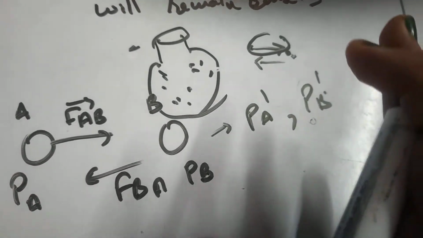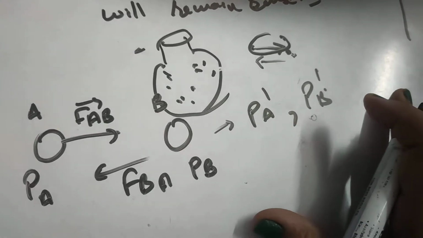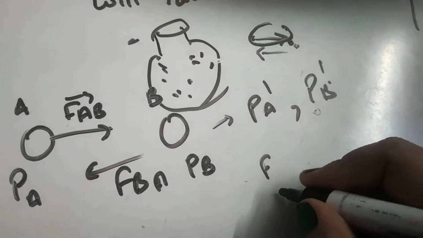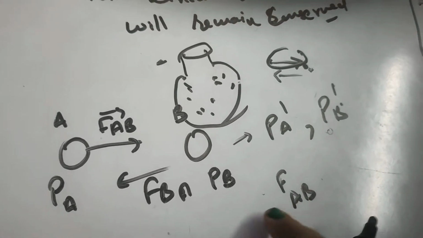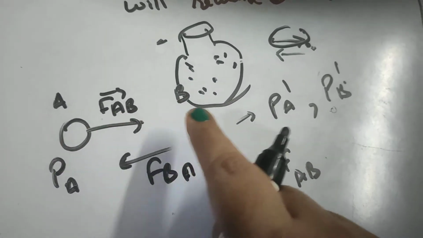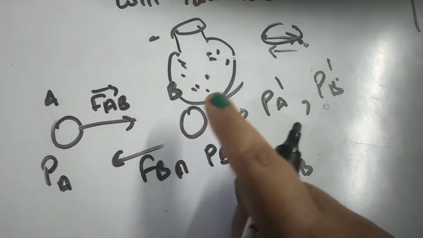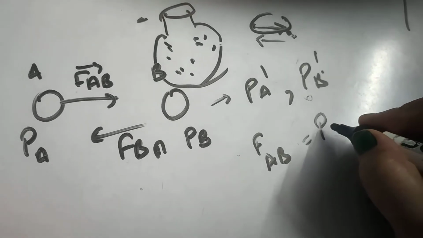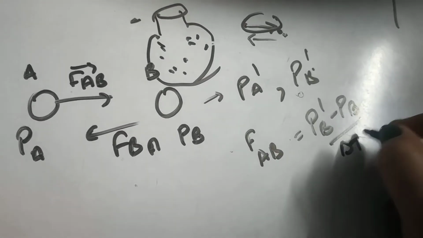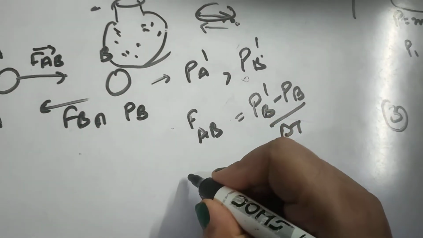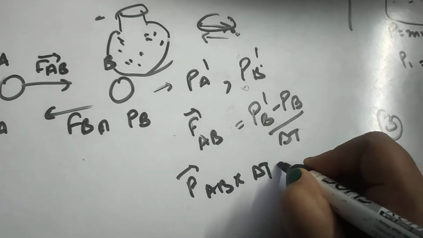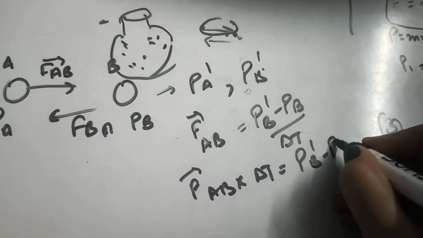Now we apply Newton's second law of motion. According to that, force is equal to rate of change of momentum. FAB is the force applied on B by A, so the momentum of B will change. We can write PB dash minus PB upon delta T, or we can say FAB into delta T is equal to PB dash minus PB.